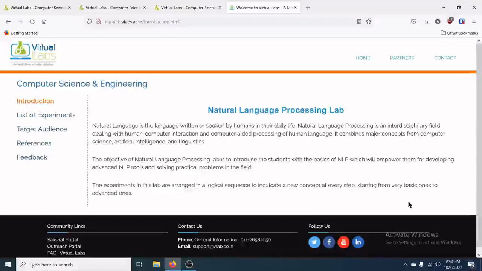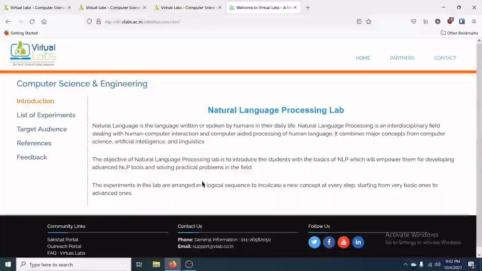So we will concentrate on the natural language processing lab. As you all know, natural language is the language written or spoken by humans in our daily life. And this is an interdisciplinary field, NLP for short. Natural language processing is called NLP, and it deals with human-computer interaction, meaning whatever the human says, the computer tries to understand and imitate, combining major concepts from artificial intelligence, linguistics and computer science.